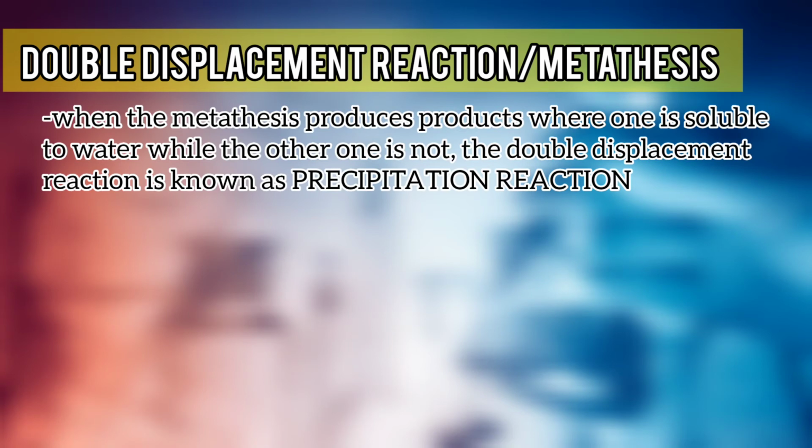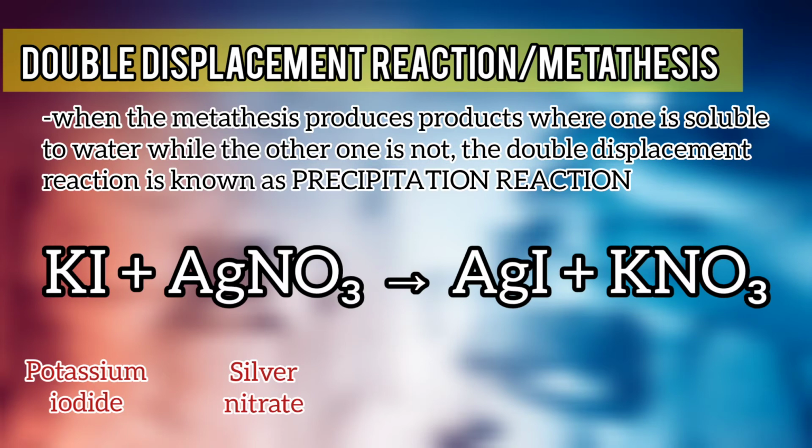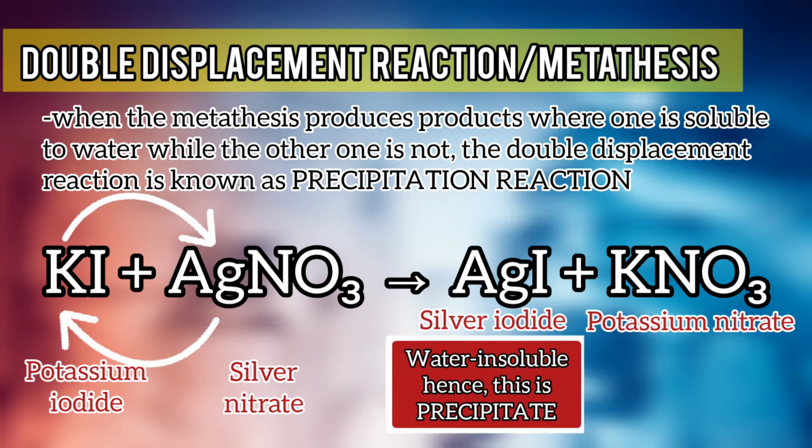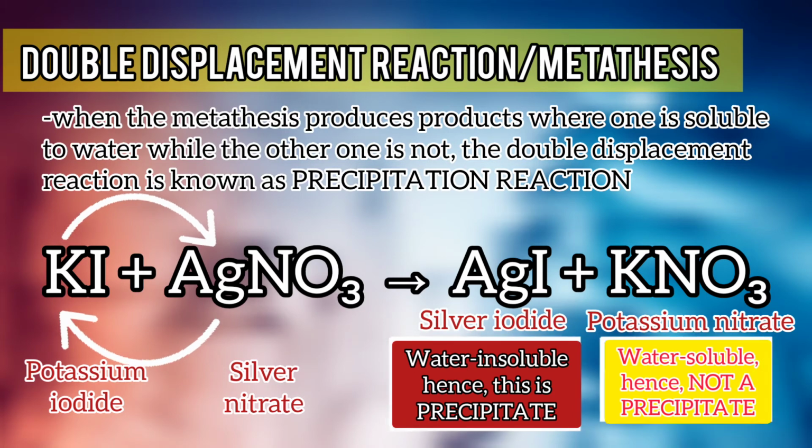Now, when a metathesis produces two substances, where one is soluble in water, while the other one is not, then the double displacement reaction is known as precipitation reaction. This is true in the reaction of potassium iodide and silver nitrate, which will yield silver iodide and potassium nitrate. Silver iodide is not soluble in water, while potassium nitrate is soluble in water.